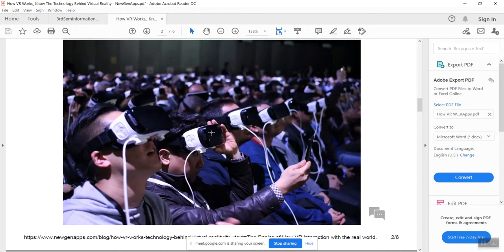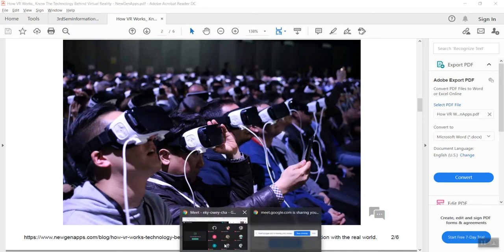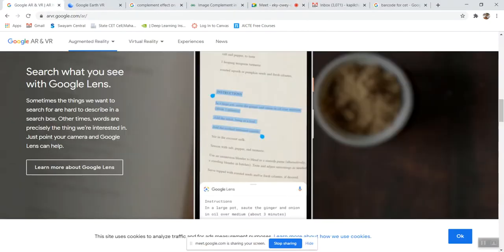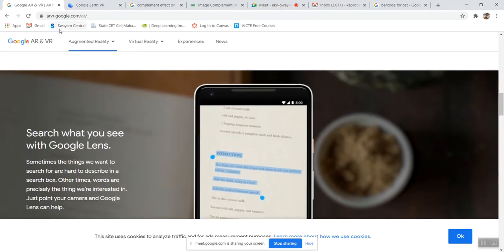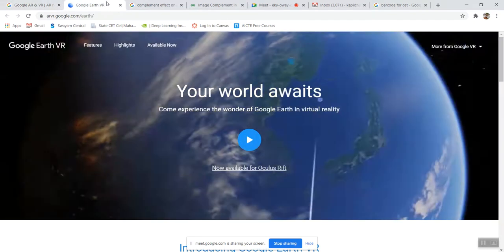So that is another application we can build. These examples are, I think, enough to understand virtual reality, but how is it actually going to look? Now I will show you with the help of the Google AR VR website. This is the website for augmented reality and virtual reality. Augmented reality is not in your syllabus, but nowadays we must know about that also. So first of all we will see virtual reality.